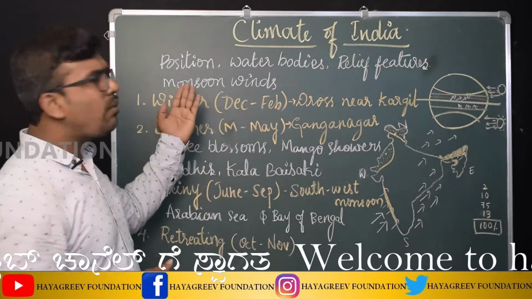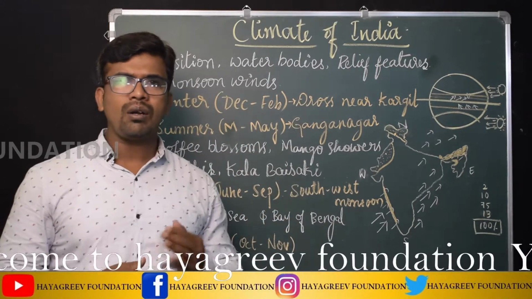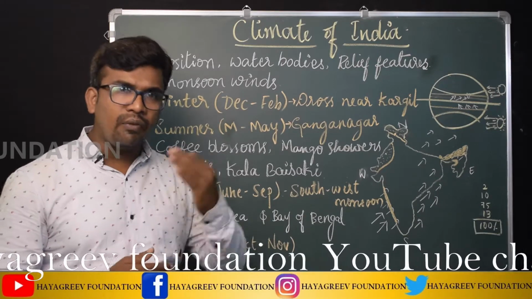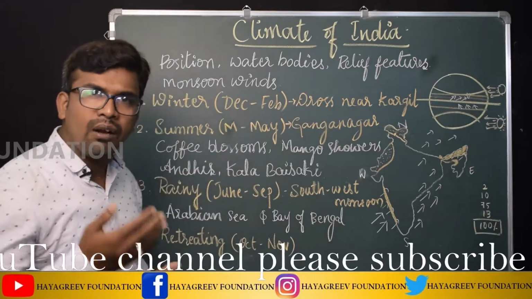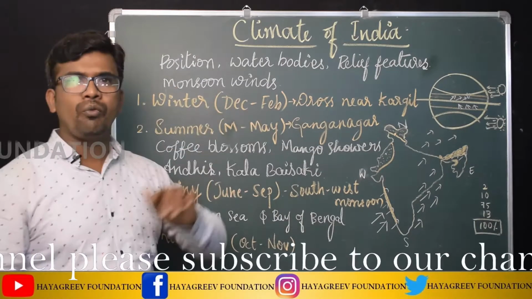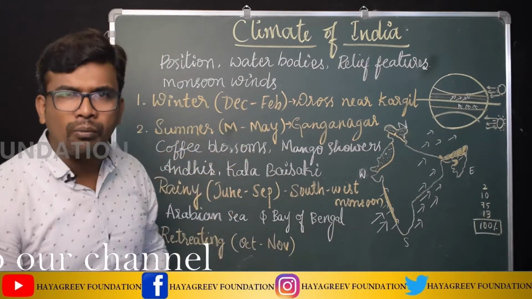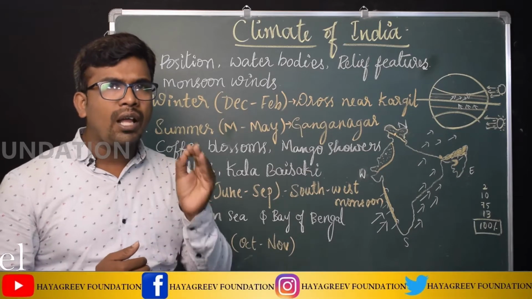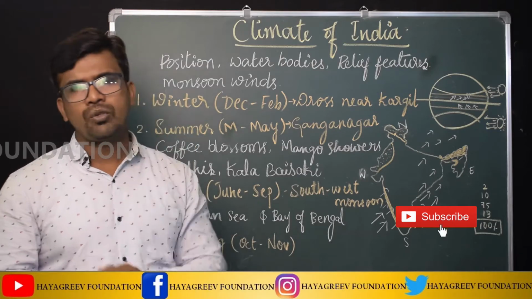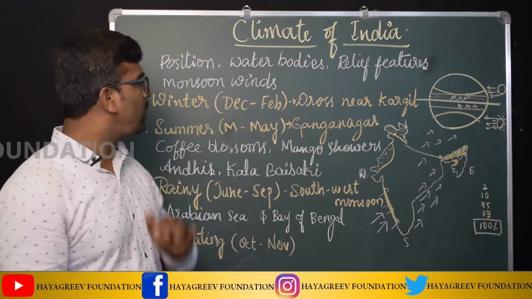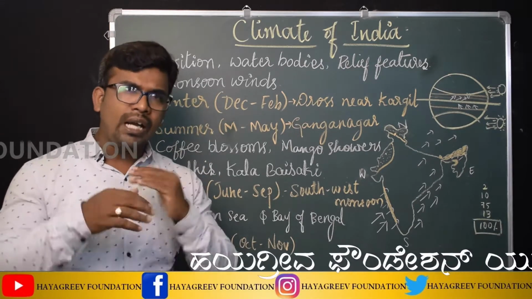So the word monsoon is derived from the Arabic word. What are called monsoon winds? The winds which change their direction according to the season are called monsoon winds. Most of India is located in the torrid zone, so we have tropical type of monsoons. Okay students, over the climatic condition of India, these monsoon winds influence a lot.